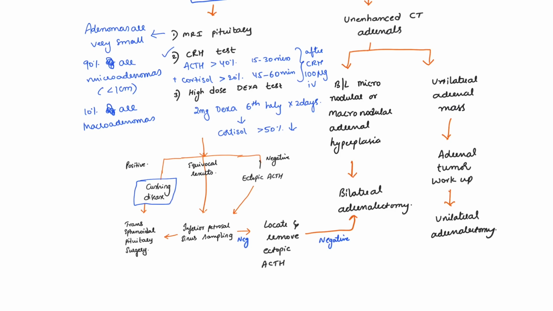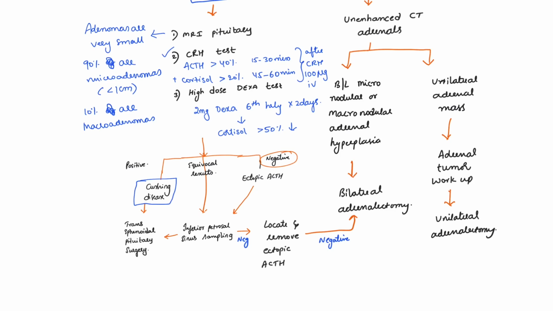But if the tests are negative, then the cause is ectopic ACTH, which can be further confirmed by inferior petrosal sinus sampling.